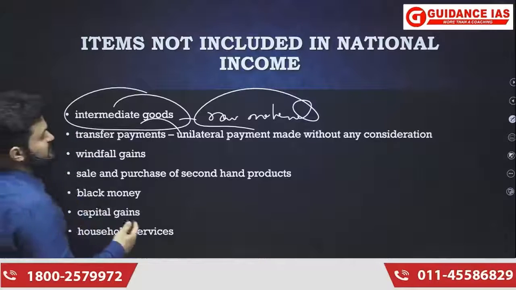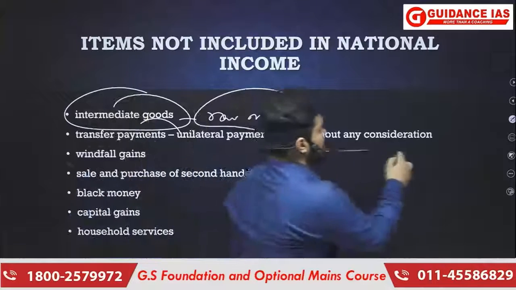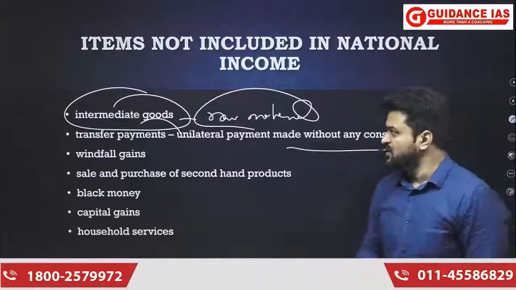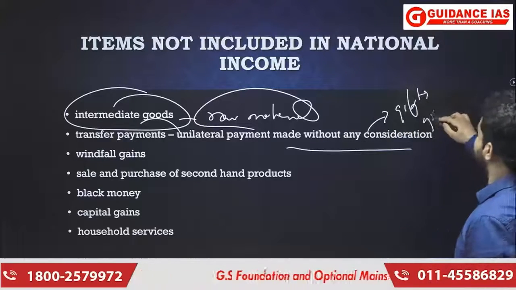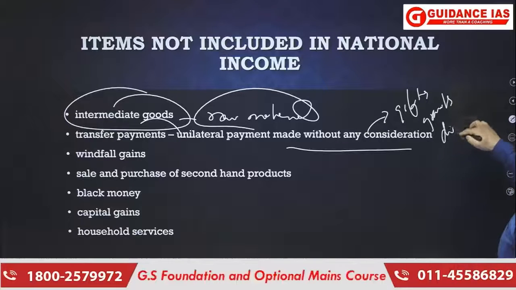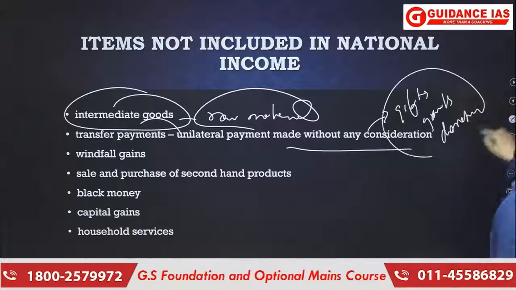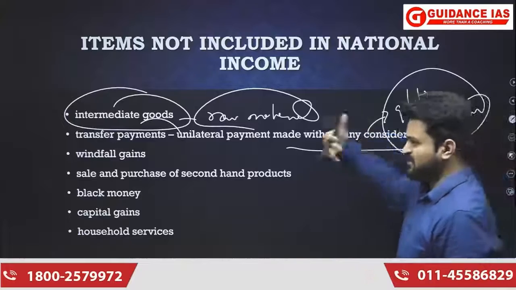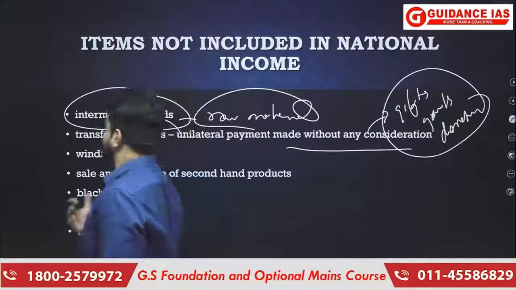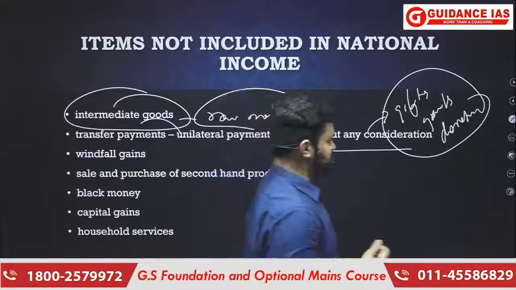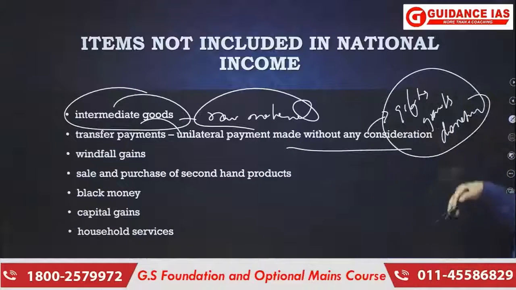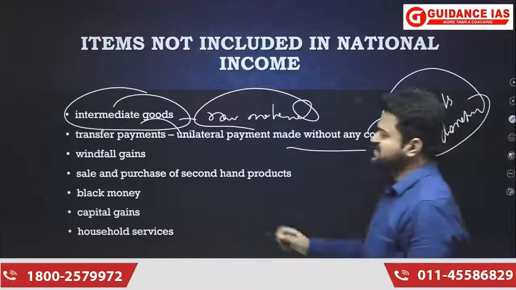Then transfer payments, that is unilateral payment without any consideration, are also not included. For example, gifts, grants, donations. These are unilateral payments which are not made for any consideration. That means, for example, remittances are not included, they are unilateral payments. Then windfall gains.